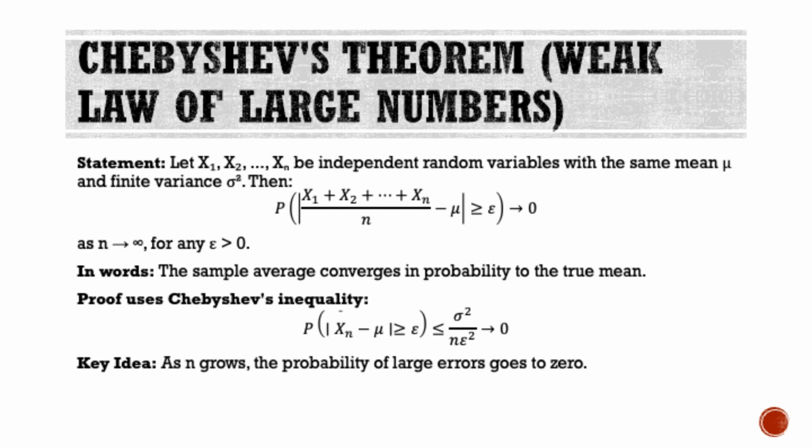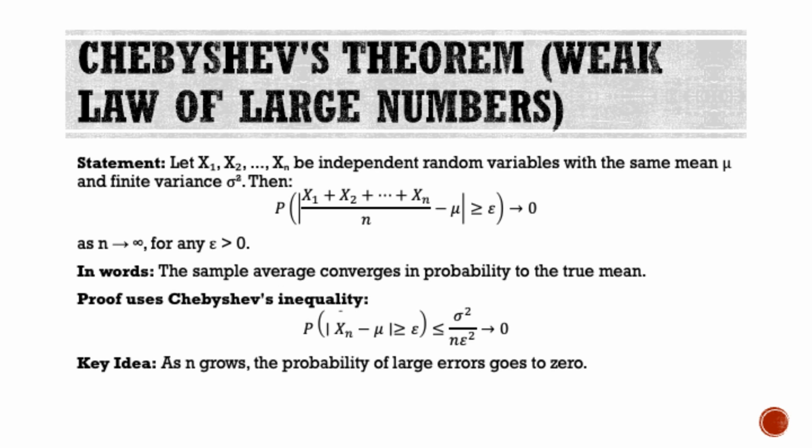The statement is this: let x1, x2, up to xn be independent random variables with the same mean mu and finite variance sigma squared. Then the probability that the sample average differs from the true mean by more than epsilon goes to 0 as n goes to infinity. In other words, the sample average converges in probability to the true mean.